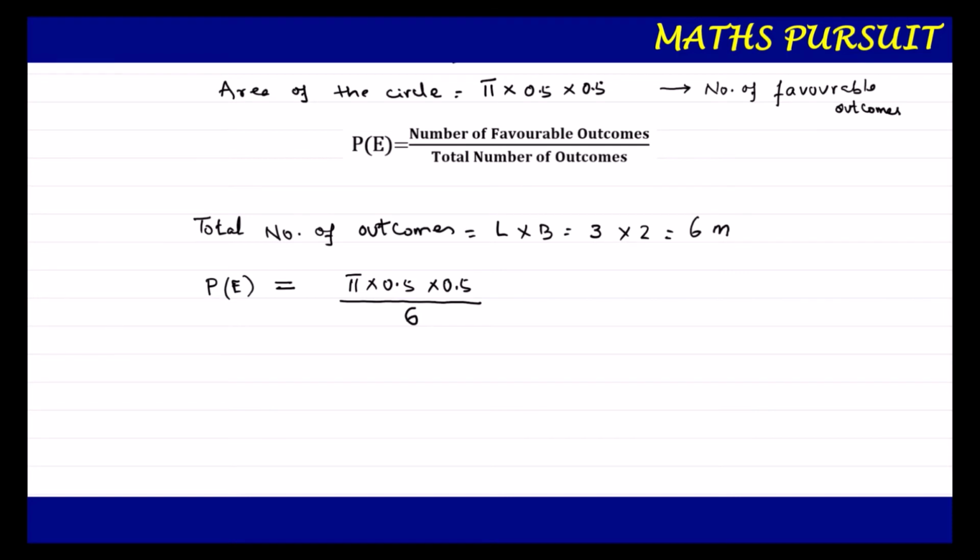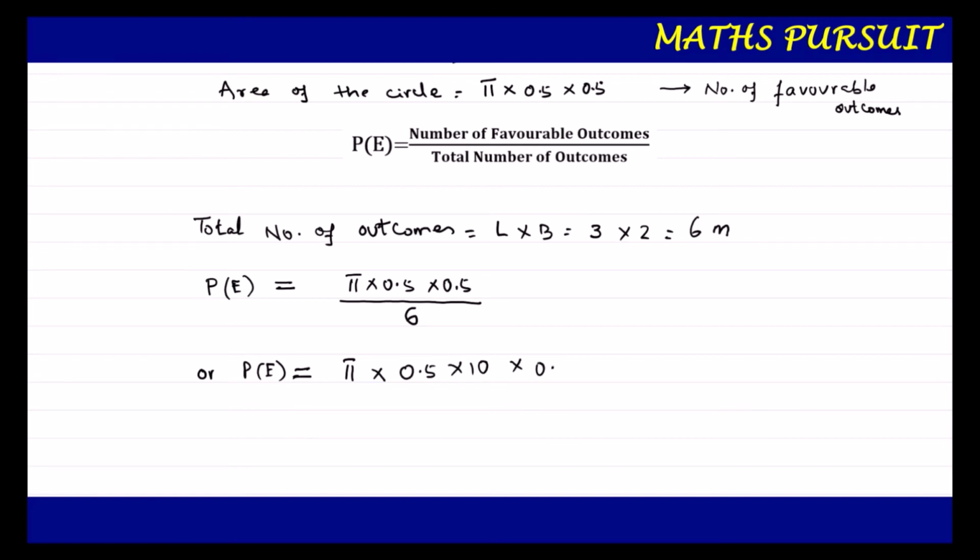Or I can write probability of the event is equal to pi into, here my intention is to remove the decimal. So I will multiply 0.5 into 10 so that my decimal will be removed.